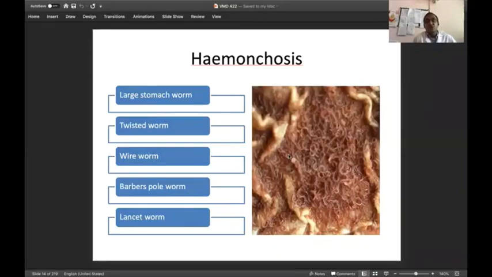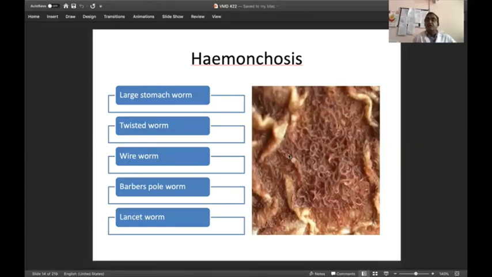So you see, numerous Haemonchus worms, if they infest any animal's body, especially it's a disease of sheep and goat, produce acute and severe anemia. An animal may die within one to two days. So it is one of the parasites that leads to mortality, especially in sheep and goats.